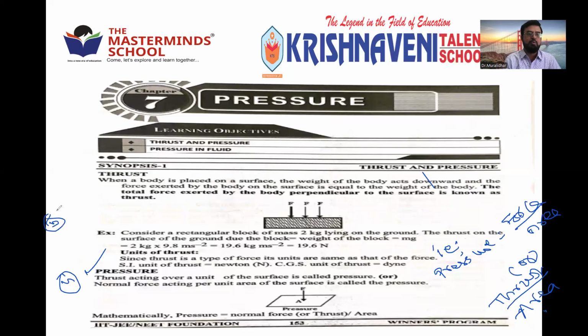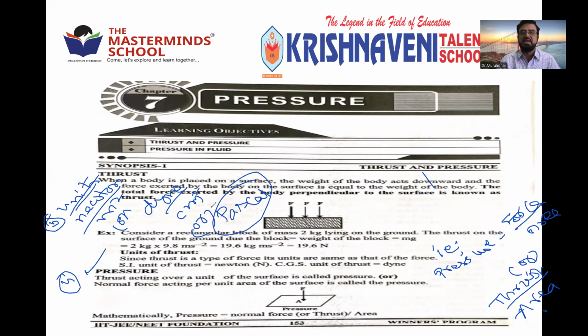Next, point number 5, units. Units of pressure. Force is in Newton, so it is Newton per meter square. Right? Force by area or thrust by area. Force is Newton, or thrust is Newton, and area is meter square. Or dyne per centimeter square. Or the standard unit, which is named after the scientist Pascal. Pascal is the unit of pressure.